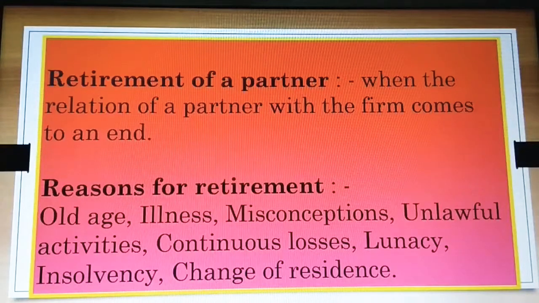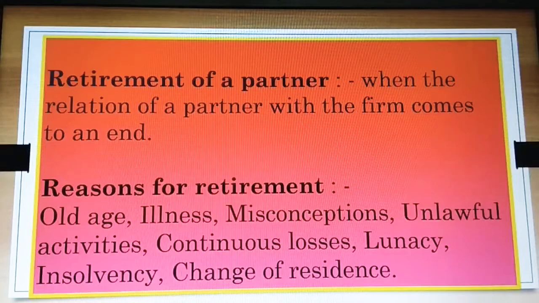Unlawful activities of other partners. Imagine if other partners' activities are not satisfactory for one concerned partner, he might choose the option of retirement. Then continuous losses. If a business is having continuous losses and there is no more hope that it is going to be prosperous or that they could lead it to the next level, in that case they have to take up retirement. There is one concerned partner, and it depends upon how he actually feels.